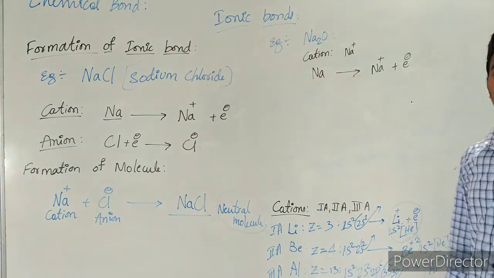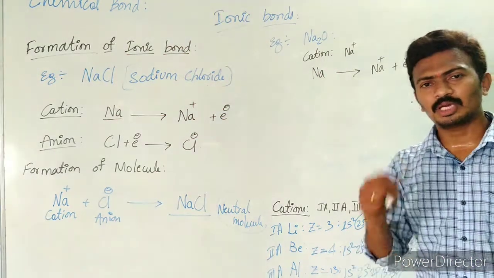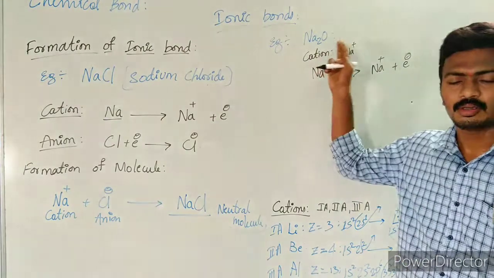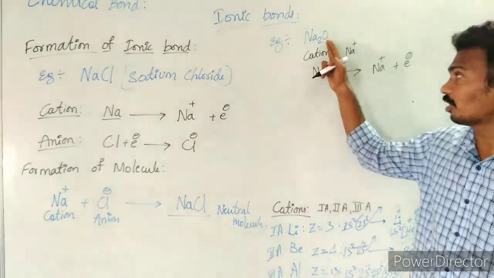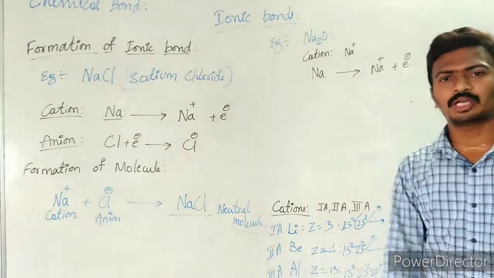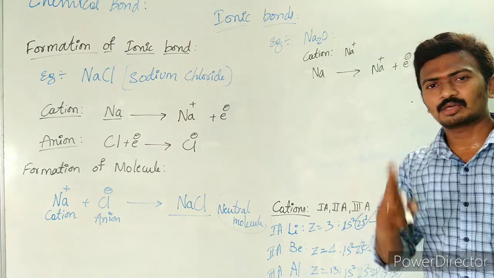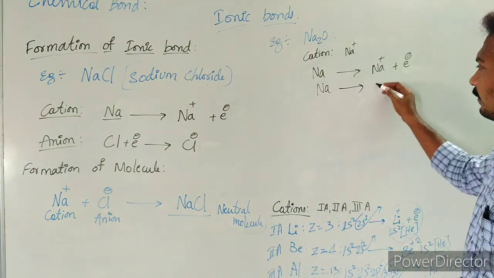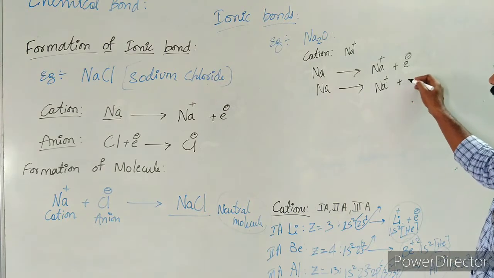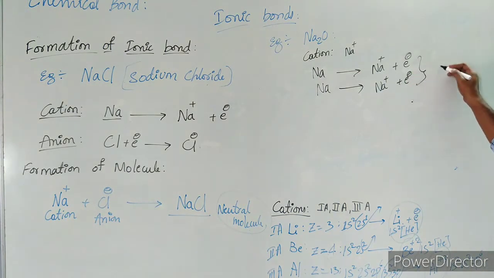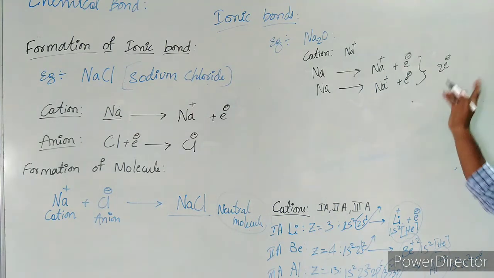Oxygen requires two electrons in order to attain a stable configuration, but this sodium is giving only one electron. So two sodiums will be required. Another sodium atom will lose one more electron. Together these will be giving two electrons.